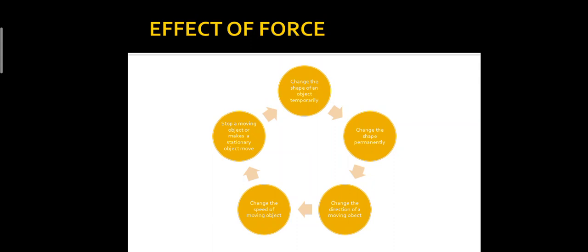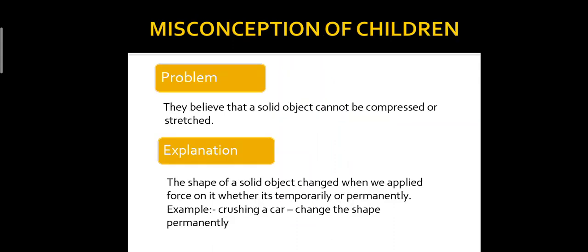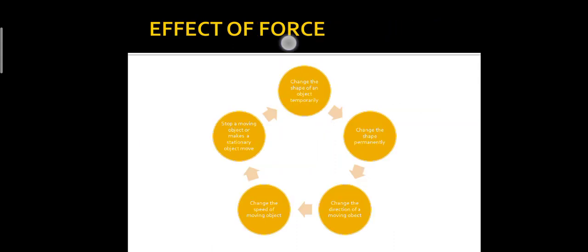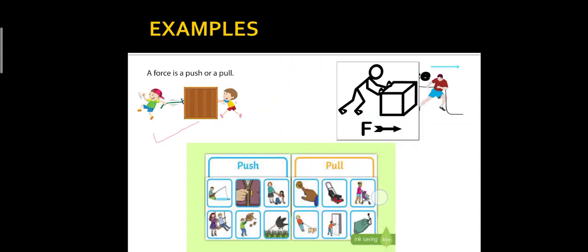And a force can change the direction of a moving object, change the speed of a moving object, stop a moving object, or make a stationary object move.